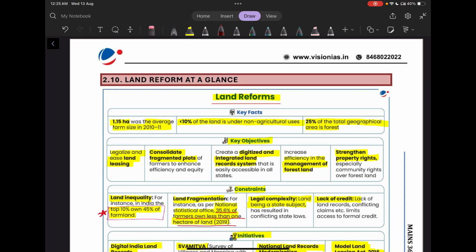Now our next topic is land reform. So some key facts: 1.15 hectare is the average farm size. That was in 2010-2011, and less than 10% of land is under non-agriculture use. 25% of total geographical area of India is forest.